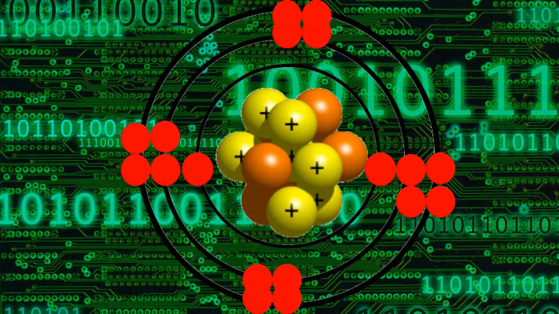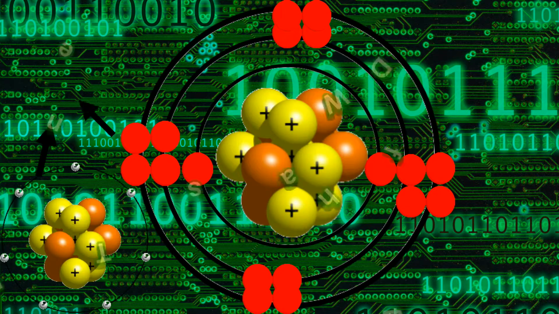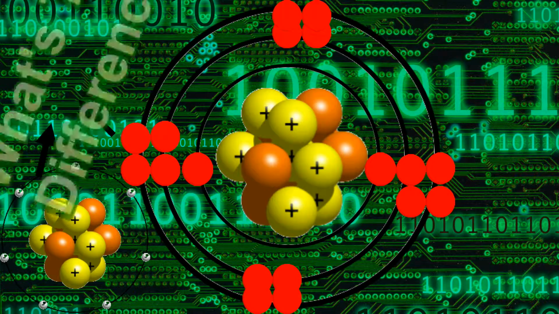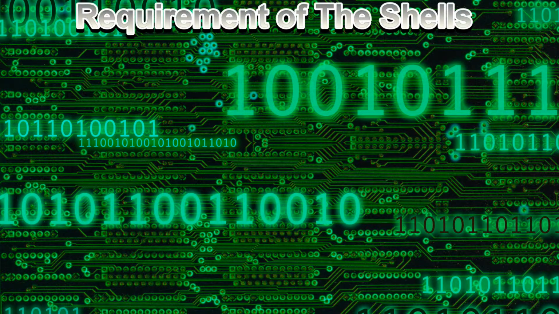Alright, so when you watch that, did you notice any patterns? I could keep on adding electrons if I want, assuming the number of protons is the same as electrons. But if you compared this model to the one that was incorrect, what do you notice that was different? Well, if you haven't realized yet, it is the number of electrons on each shell that matters. And these are the requirements for each shell.